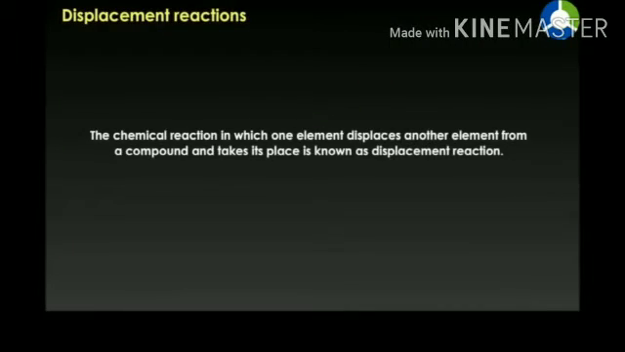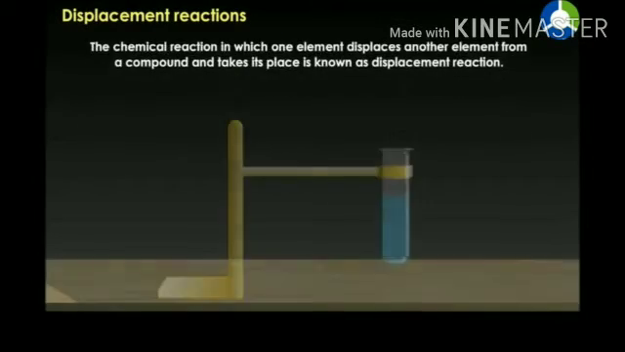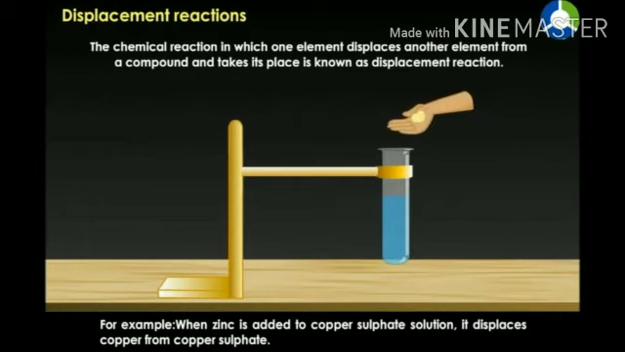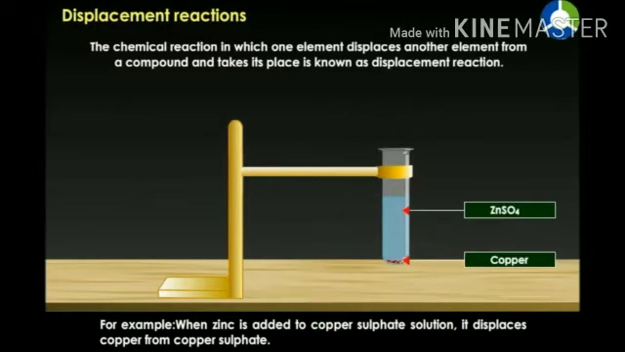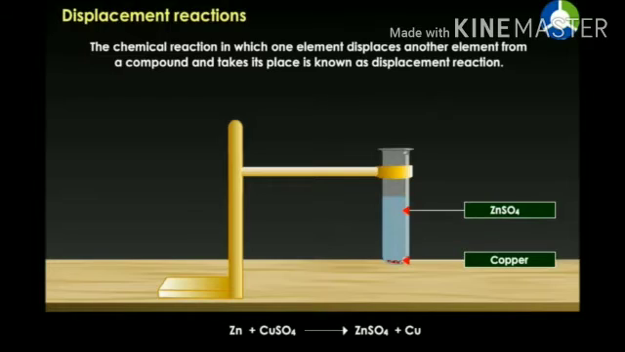Displacement reaction. The chemical reaction in which one element displaces another element from a compound and takes its place is known as displacement reaction. For example, when zinc Zn is added to copper sulfate solution CuSO4, it displaces copper from copper sulfate, giving ZnSO4 zinc sulfate plus Cu copper.